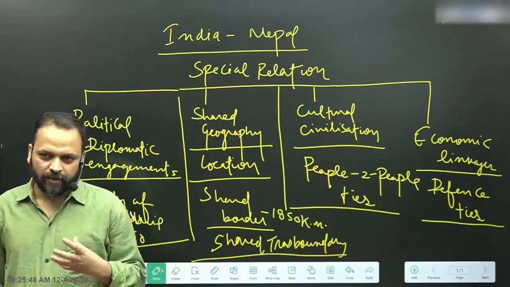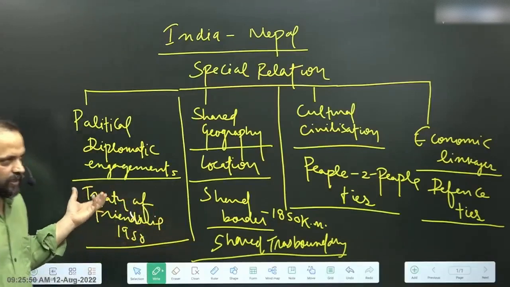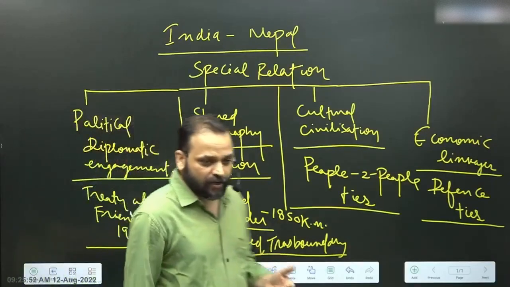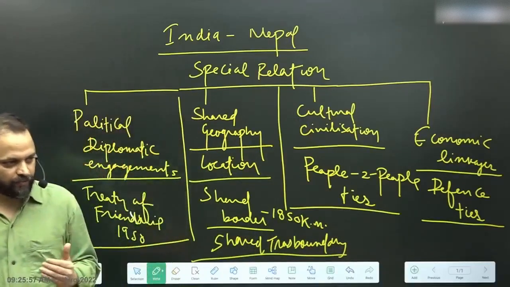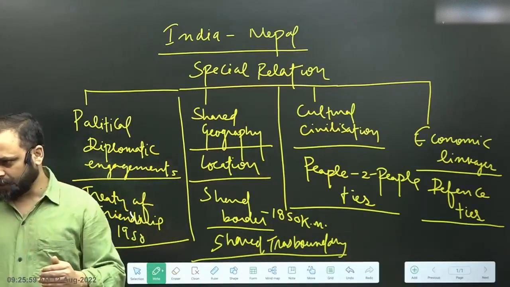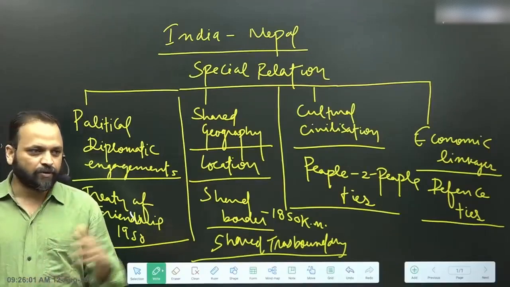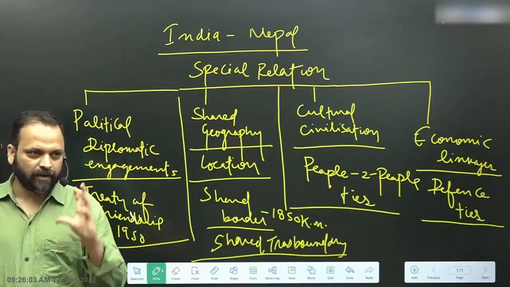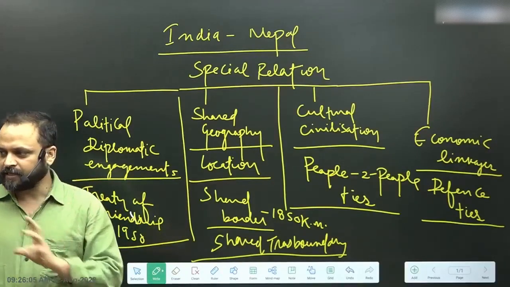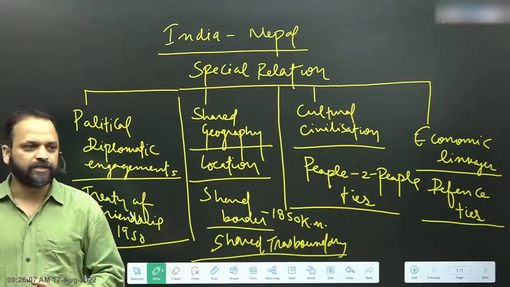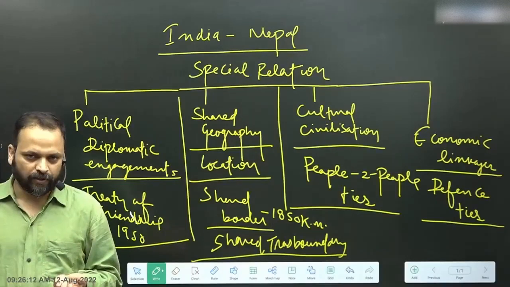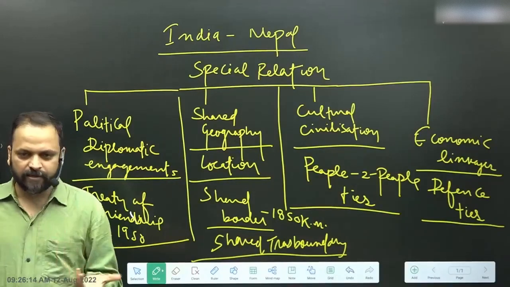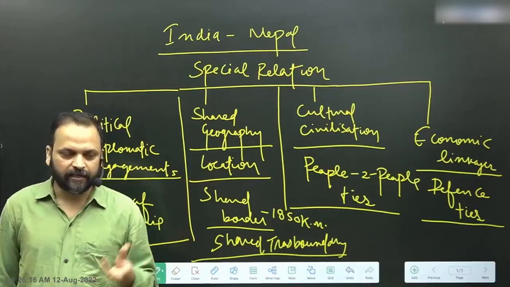So that is also the meaning of political and diplomatic engagement. Is there a dialogue? Is there a visit that we can talk about? That is the meaning of it. So in many relations there will be a list of visits. That is not to be remembered. That only gives you an example of whether interactions have been fairly regular or not. So for example, with Pakistan, we can clearly say that interactions have not been fairly regular. Right? With most of the other countries, we can say that the interactions between India and that country have been fairly regular.